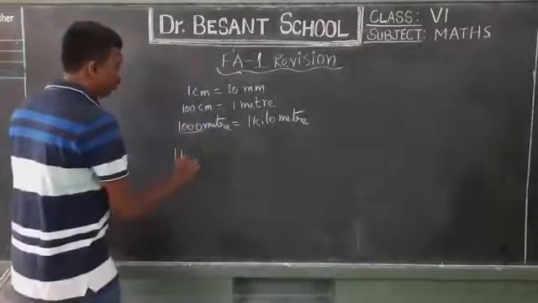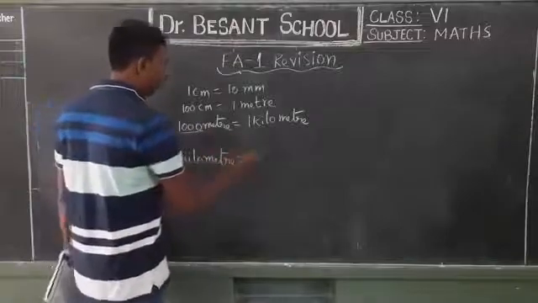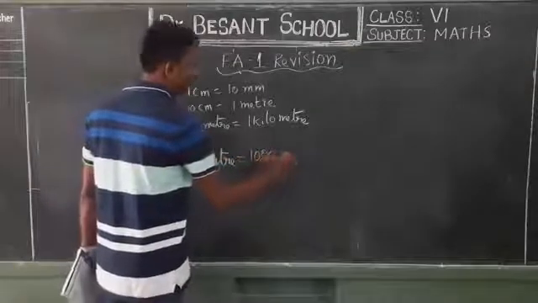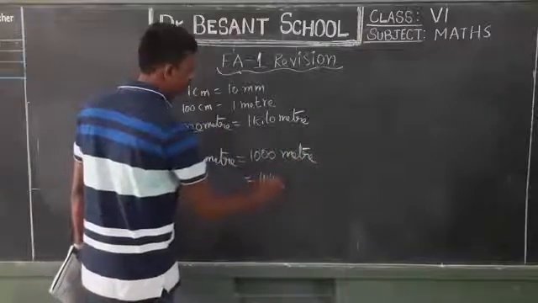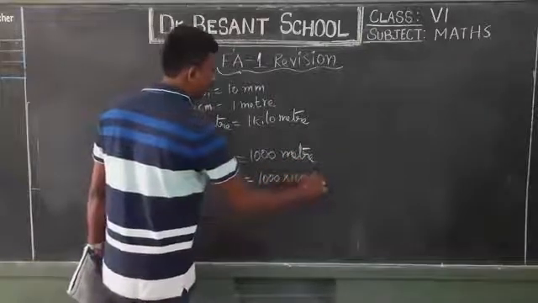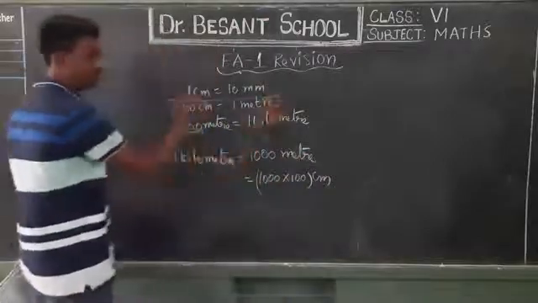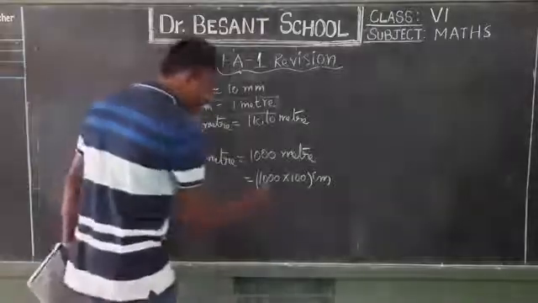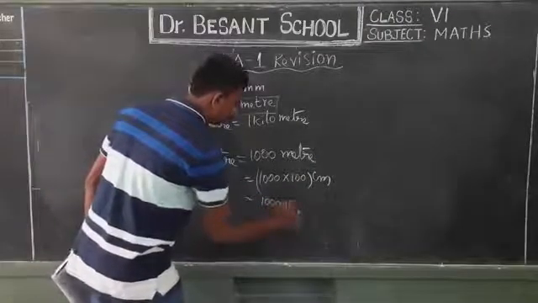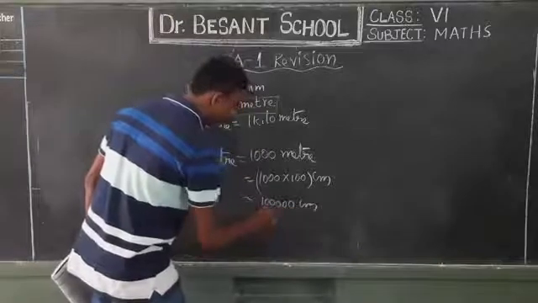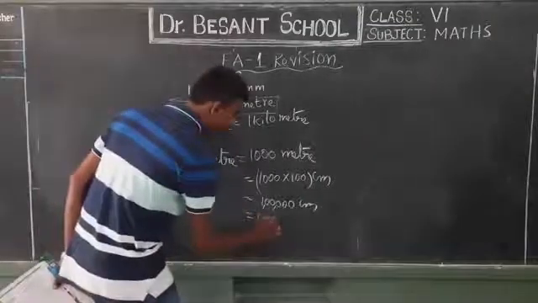If you want to write 1 kilometer in centimeters, for example, 1 kilometer has how many meters? 1000 meters. So convert this into centimeters: 1000 into 100 centimeters, because we know that 1 meter is equal to 100 centimeters. Okay, my dear students, if you want to convert into millimeters, multiply it by 10.